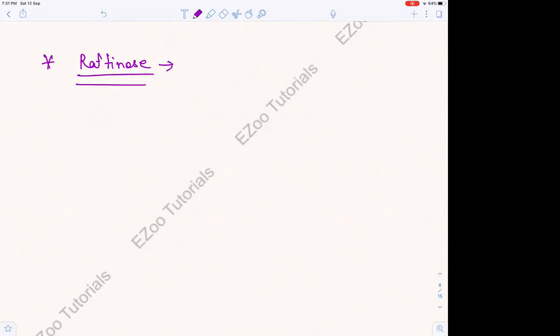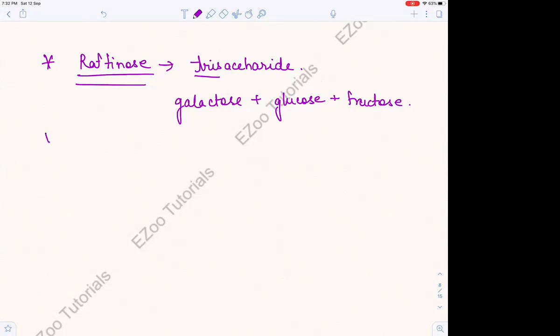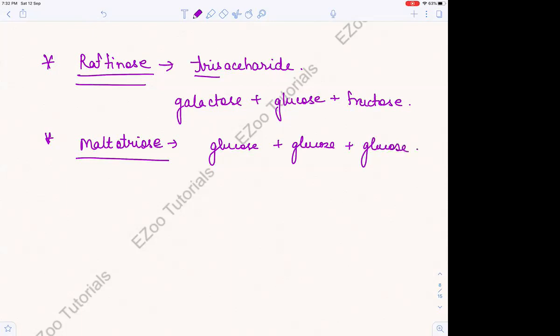It is a trisaccharide. What is a trisaccharide? Tri-3. So it contains galactose plus glucose and plus fructose. Okay. And then there is one more. There is this maltotriose. What is maltotriose? It is glucose plus glucose plus glucose. So basically a trisaccharide of glucose, right? So these two things also I thought I'll tell you.